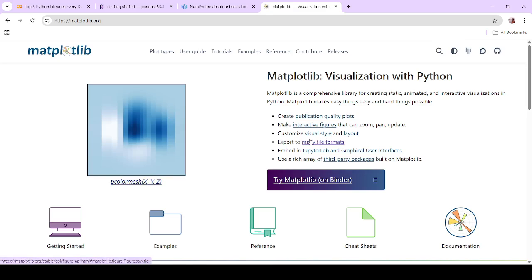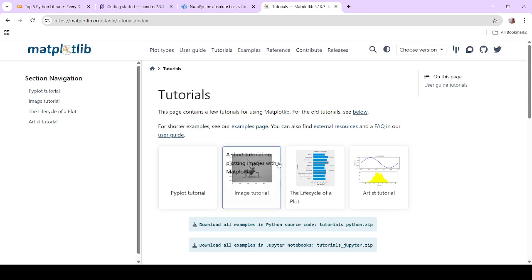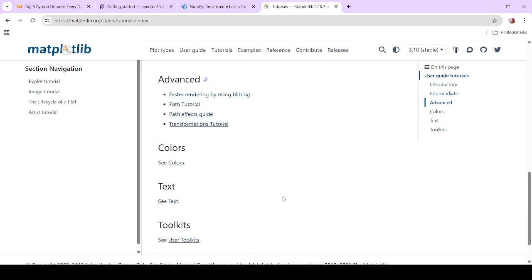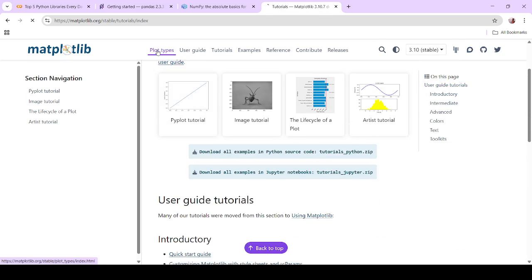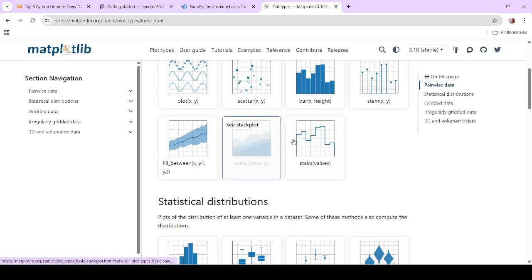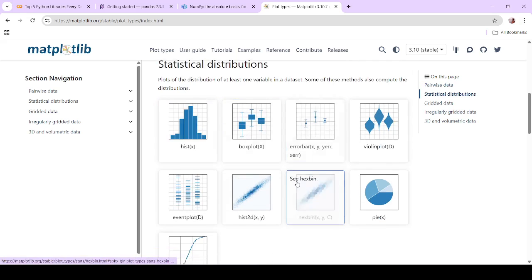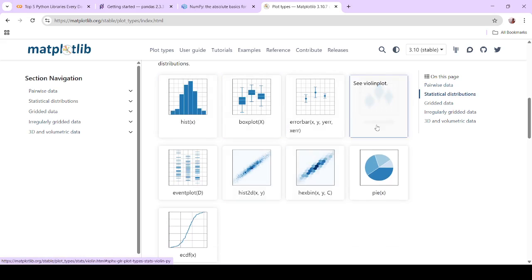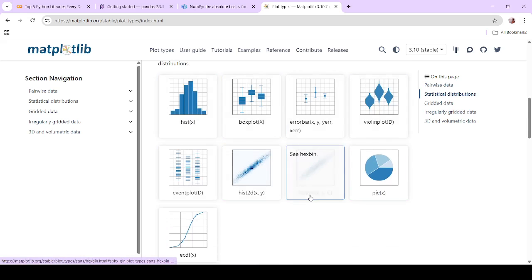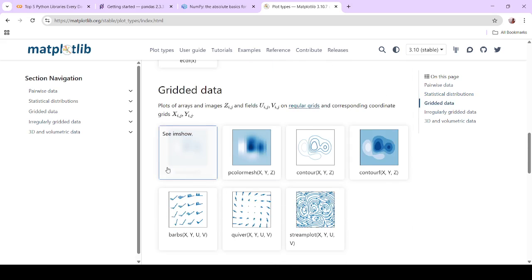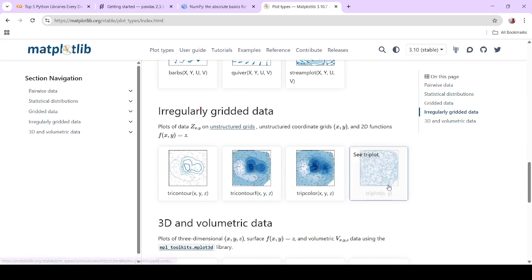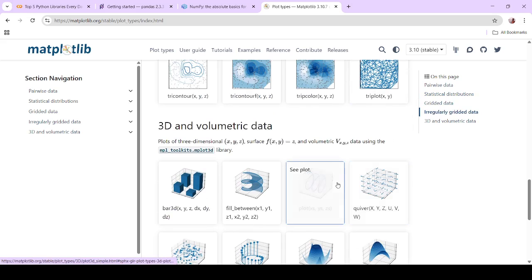You can see the tutorial. You can plot lots of graphs with the help of Matplotlib, like box plot, column plot, line plot, pie plot, lots of graphs. You can present them with the help of Matplotlib. This is a very important library you have to know for data visualization.